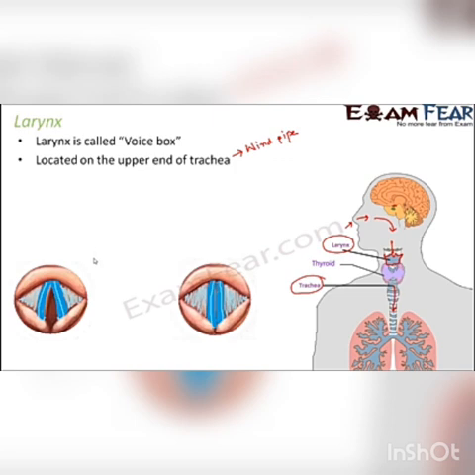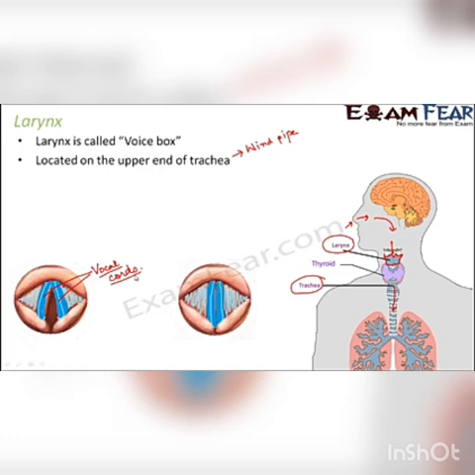Here you will be able to see two cord-like structures, which are called the vocal cords. These vocal cords are actually the vibrating part of the human body. Due to the vibration of these vocal cords, we are able to produce sound.